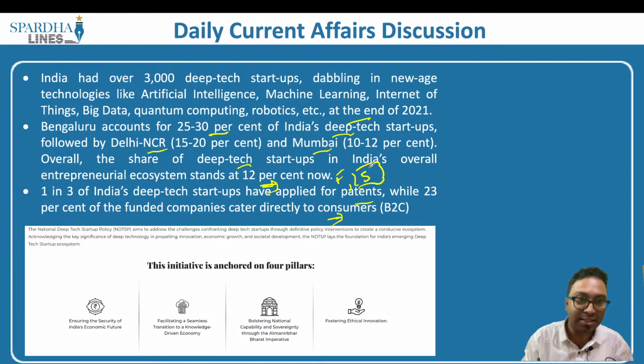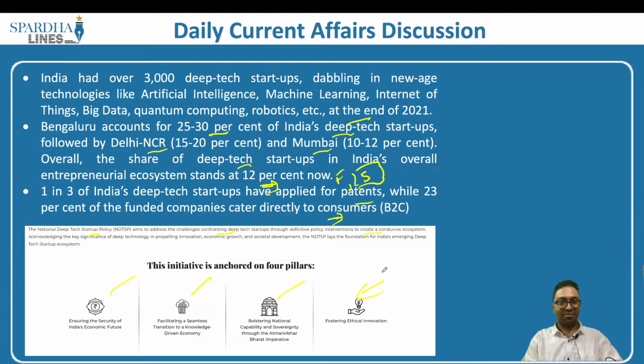In order to address these challenges, we have the National Deeptech Startup Policy, which aims to address the challenges confronting deep tech startups through definite policy interventions to create a conducive ecosystem. This policy, which is a draft as of now, is based on 4 pillars. What are those 4 pillars? Ensuring the security of India's economic future, facilitating a seamless transition to a knowledge-driven economy, bolstering national capability and sovereignty through the Atmanirbharata initiative, and fostering ethical innovation as well.